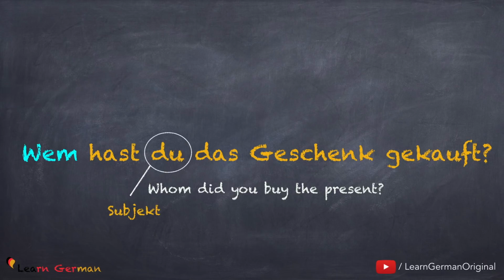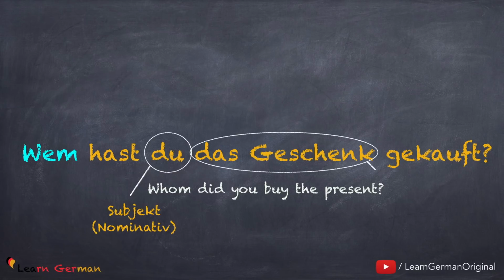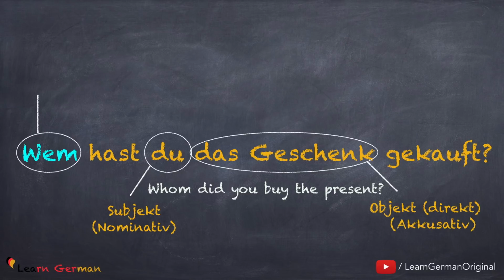Here again you can identify by the conjugation of the verb that du ist das Subjekt im Nominativ. Das Geschenk ist das direktes Objekt, das heißt im Akkusativ. Und wem ist das Objekt im Dativ. Wem, just like wen, does not conjugate the verb.